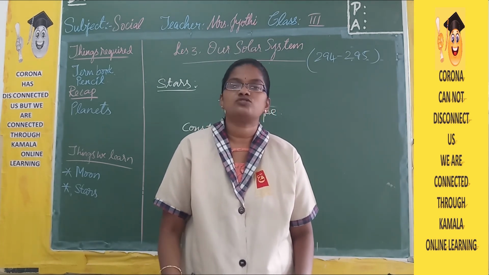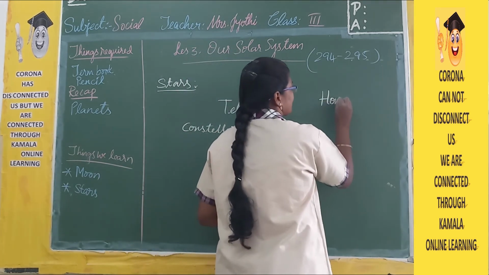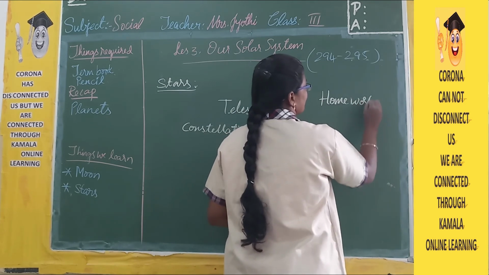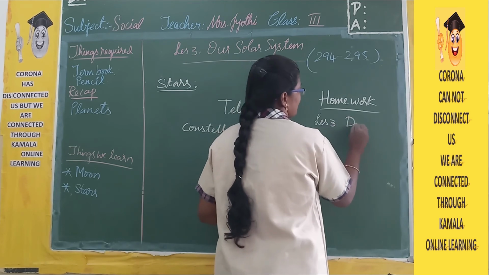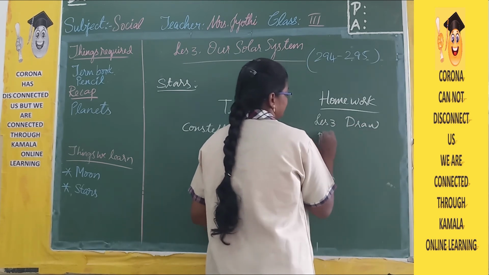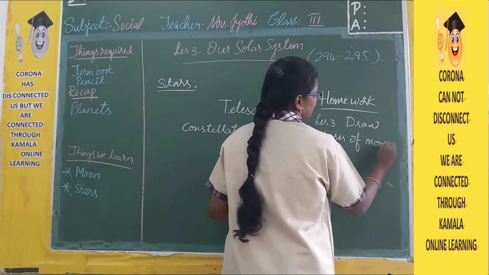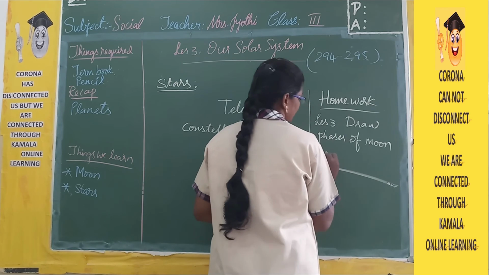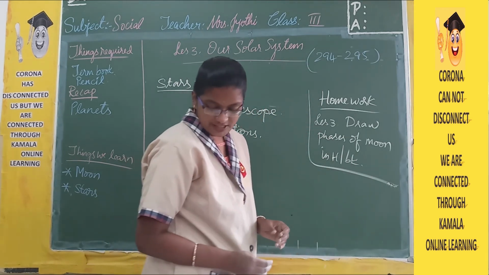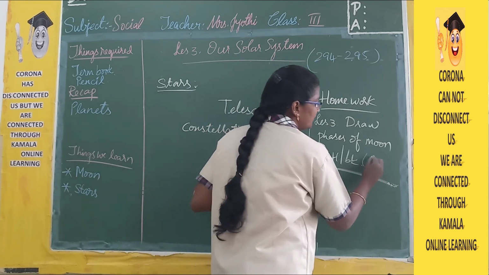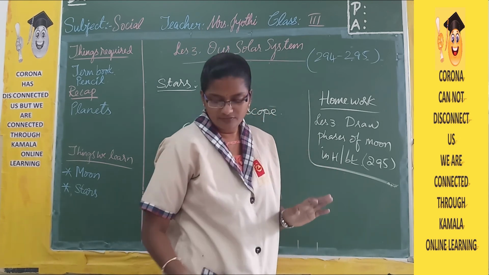Your homework is that you should draw the phases of the moon from page 295. Draw it in your homework book one time.